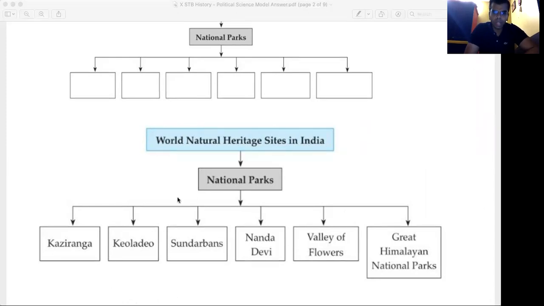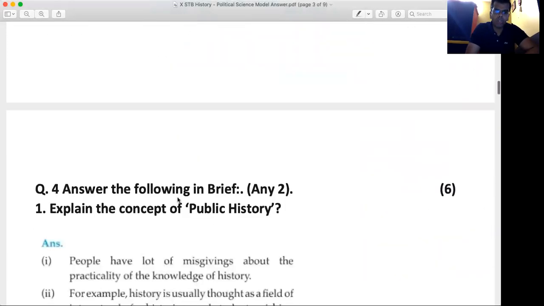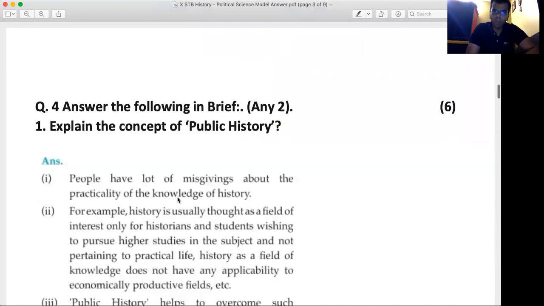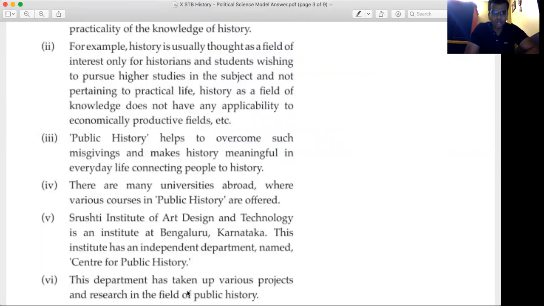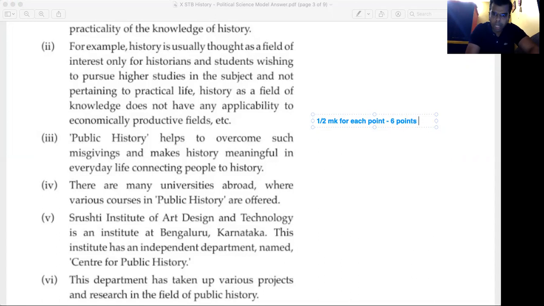Going ahead towards the next question, which was question number 4, answer the following in brief. Any 2. The first was explain the concept of public history. Now students, in the very first question, explaining the concept of public history, you had 6 points. So it's very simple. You will give half mark for each point. Which means for all the 6 points written properly, you will get 3 marks. It's very simple. Half mark for each point.